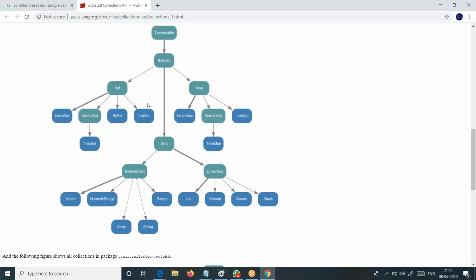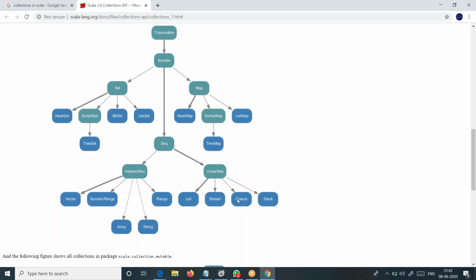So the point is I have done list here, and queue or stack or stream, they have similar kinds of qualities, but internally there will be a little change in the implementation classes. Most of the methods we apply on these collections would be the same. The difference is, maybe I can explain queue and stack quickly.